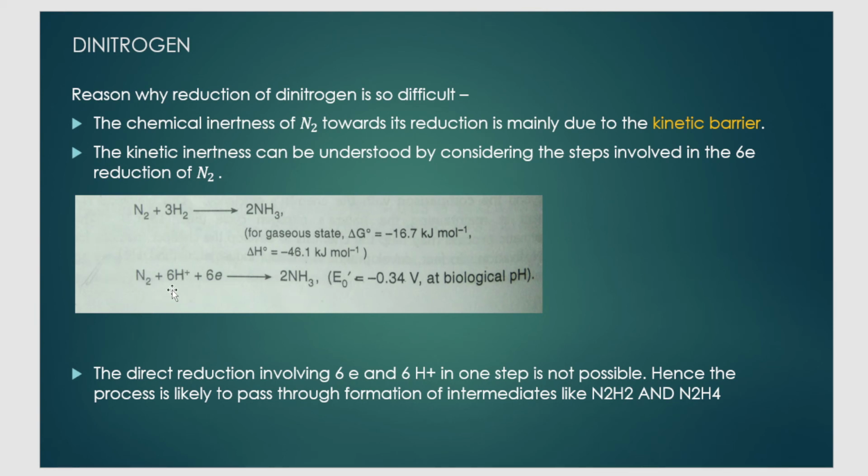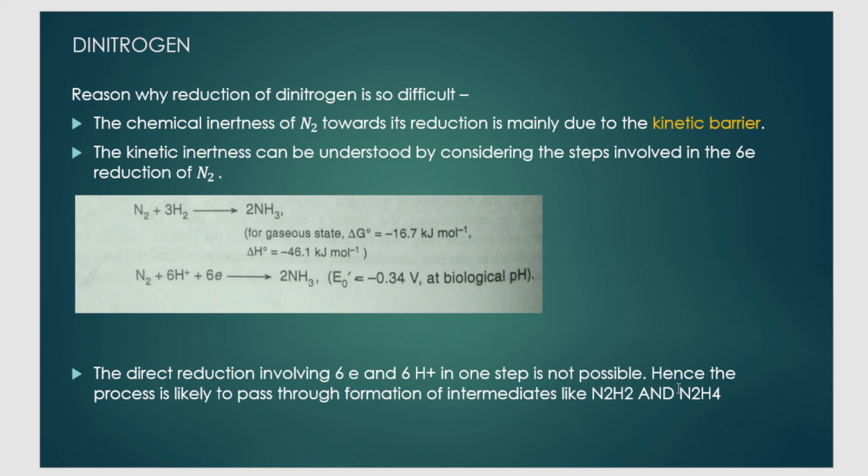You have to supply 6 H+ and 6 electrons to get ammonia from dinitrogen. Now when I write it, it can be written as a single equation, correct? But practically when you are doing it, it will not occur in a single step. Directly I cannot take dinitrogen and reduce it to ammonia by giving 6 H+ and 6 electrons. It is practically not possible. It has to go through several intermediate steps, like 3 or 4 intermediate steps. Then finally I will get NH3 or ammonia from dinitrogen if I am doing it in the lab.